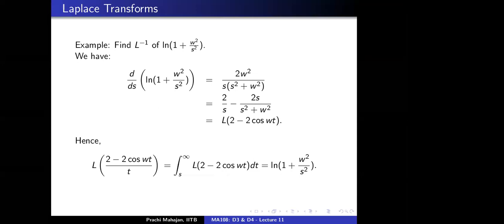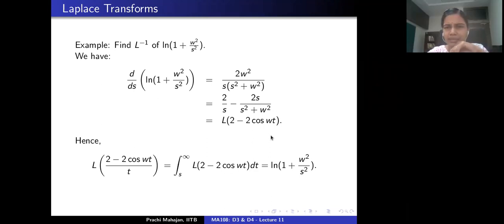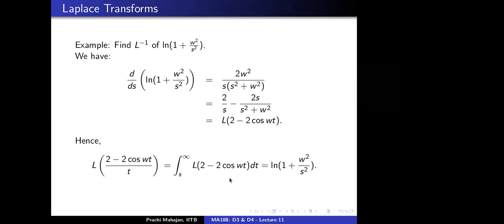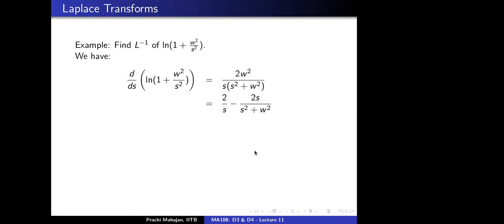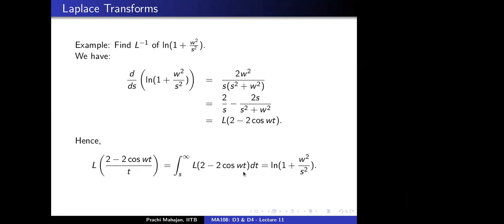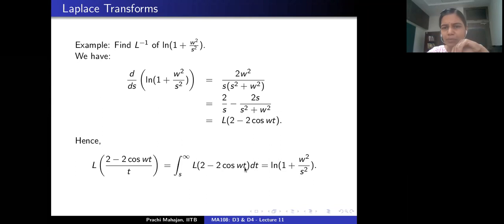Ma'am, in the last step, that Laplace transform will be a function of s and not t, right? Where here? In the integration, the integrand. Yes, ma'am. Okay. So if this is confusing, what I would suggest is that instead of t, you look at some other variable. Let's just put the variable y. So you write it cosine wy dy.